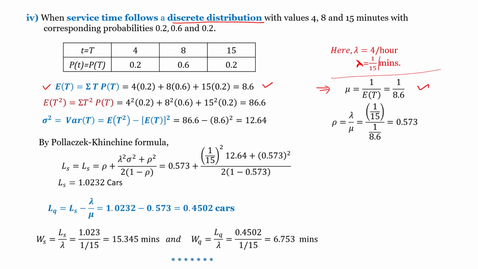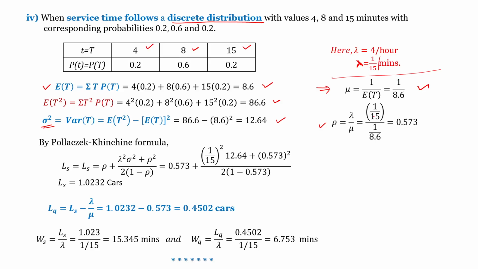By the Pollaczek-Khinchine formula, LS equals rho plus lambda squared sigma squared plus rho squared, divided by 2 into 1 minus rho. Here rho is lambda by mu. Lambda is 1 by 15, mu is 1 by 8.6, which implies 8.6 divided by 15. It becomes 0.573. This is the rho value.